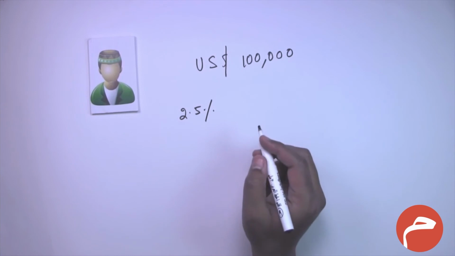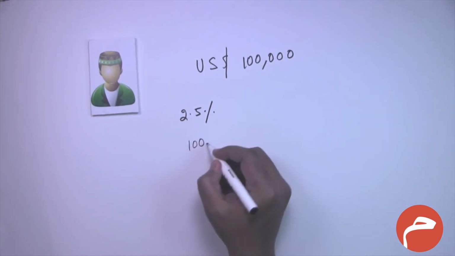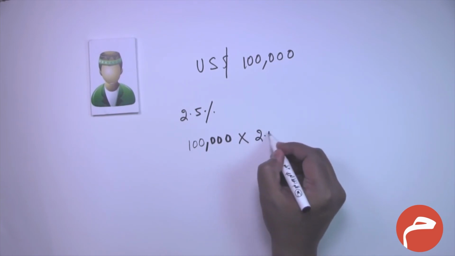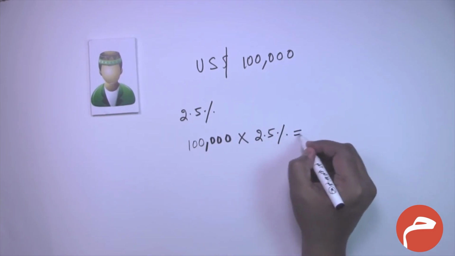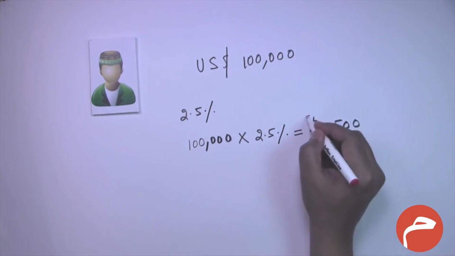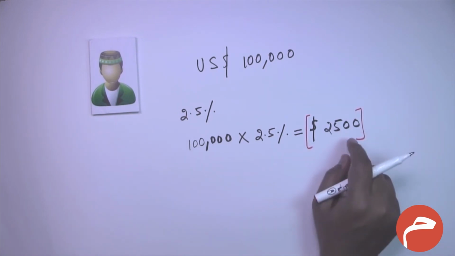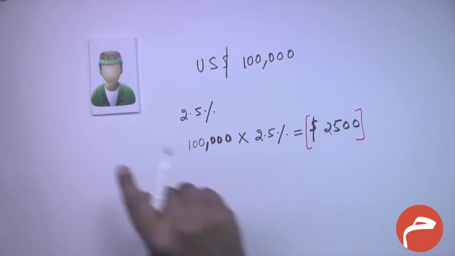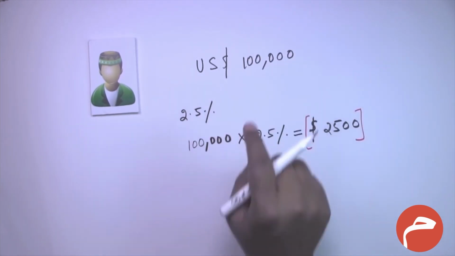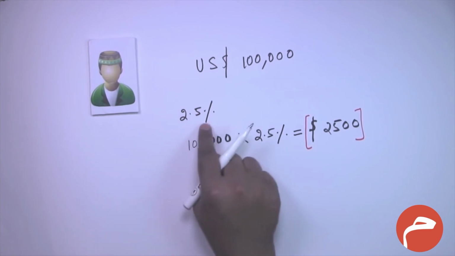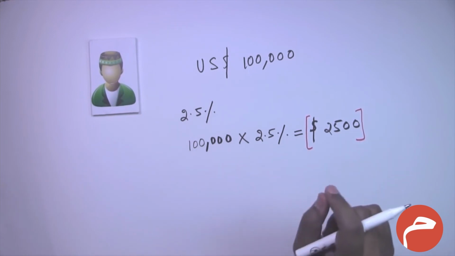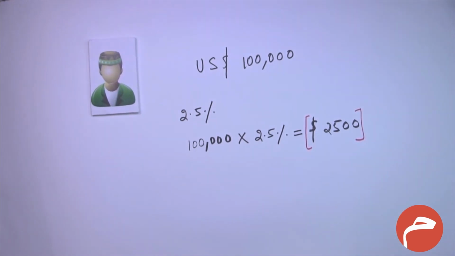So what it means is that this person has to pay 100,000 into 2.5%, which is 2,500. So this person has to pay $2,500 as zakat. If a person has cash of $100,000, that person has to multiply $100,000 by 2.5%, and that is equivalent to $2,500. Hence this person has to pay $2,500 as zakat.